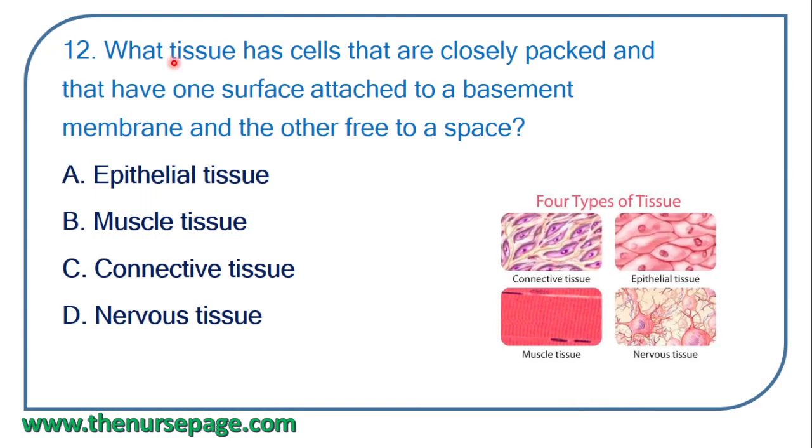Next question. What tissue has cells that are closely packed and that have one surface attached to a basement membrane and the other free to a space? Epithelial tissue, muscle tissue, connective tissue, nervous tissue.